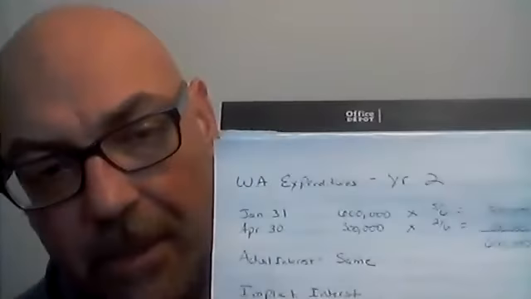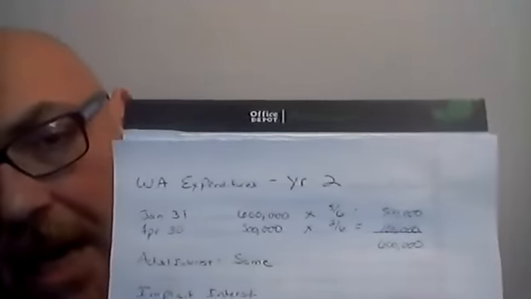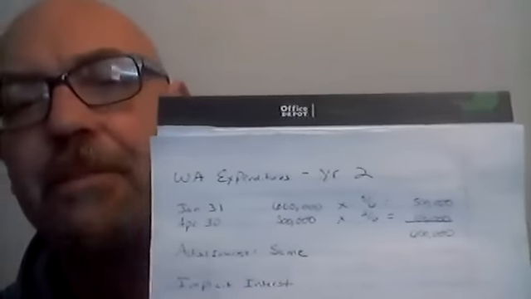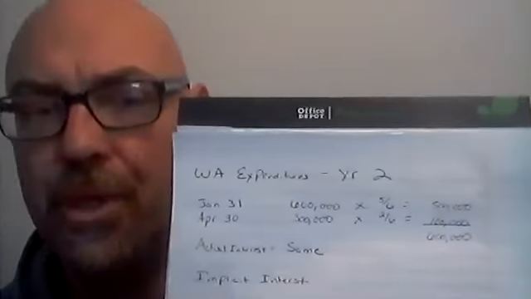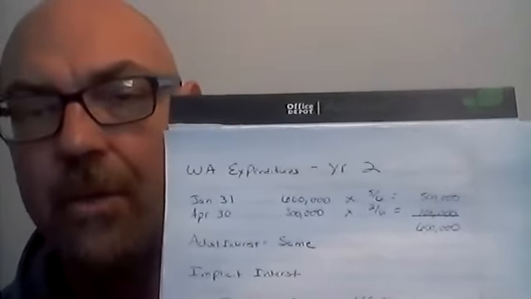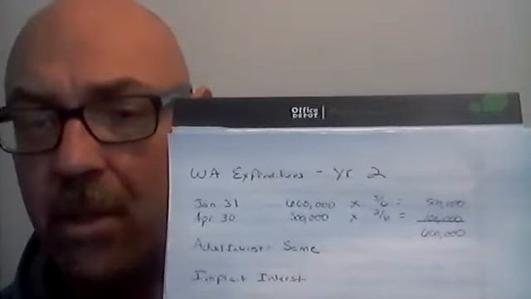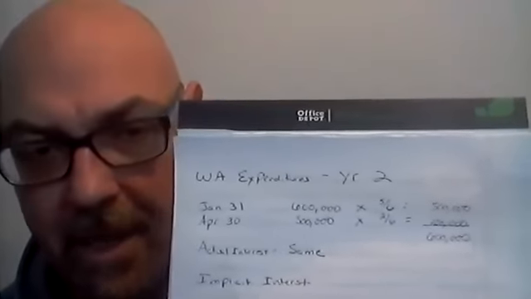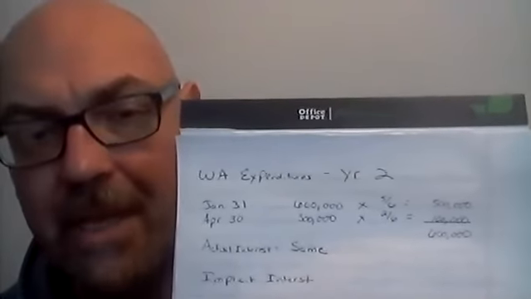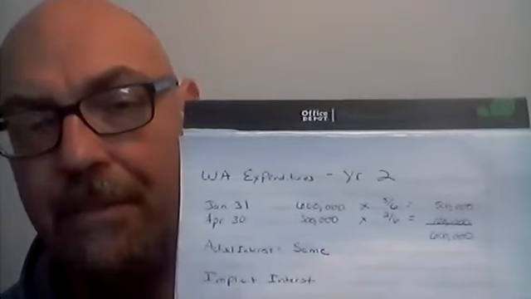In year two, there were a couple of payments. There were payments on January 31st and April 30th. So the first thing we have to do here is go through and figure out our weighted average of expenditures again. But you have to remember that the project ended on June 30th. Okay, so that is when our capitalization period ends. So we are not going to the end of the year this time. So you're going to have to count the months that the payment was out up until June 30th.